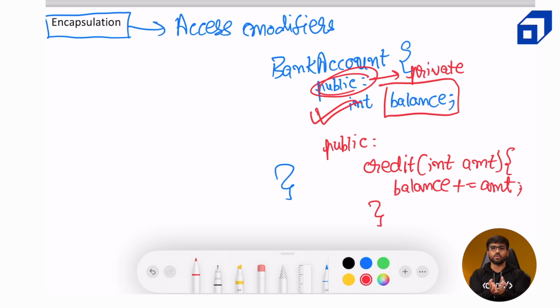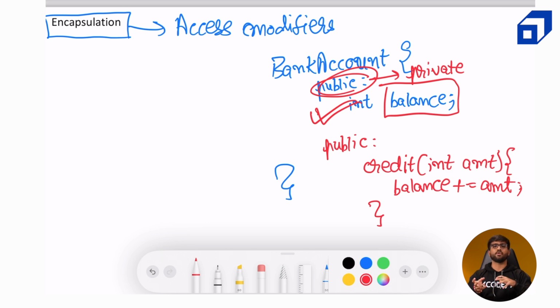It tries to control what data member can be accessed by the public and what data member should be hidden from the public, and then it exposes public interfaces for access or any processing on that particular data member. So a typical example for encapsulation would be creating some getters and setters. Now what does a getter do? A getter tries to access. If we want to read the value stored inside that data member, we can use that getter. And if we want the public to be able to set some ad hoc value to that particular data member, we can use a setter.